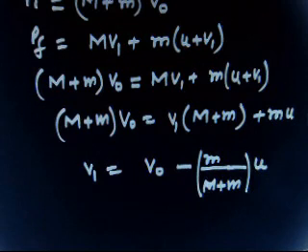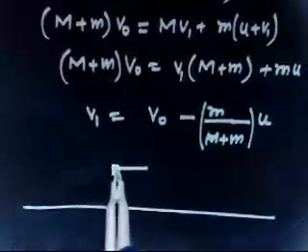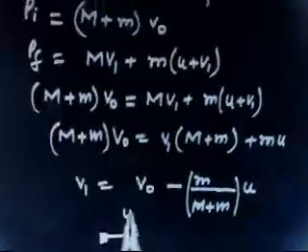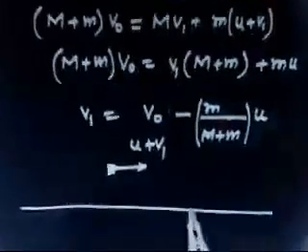Now similarly we can solve for buggy 2. I will give you a hint and I will wait for some time to check your answer. This man is coming with a speed u plus v1. Now this man is in the air with a speed u plus v1.